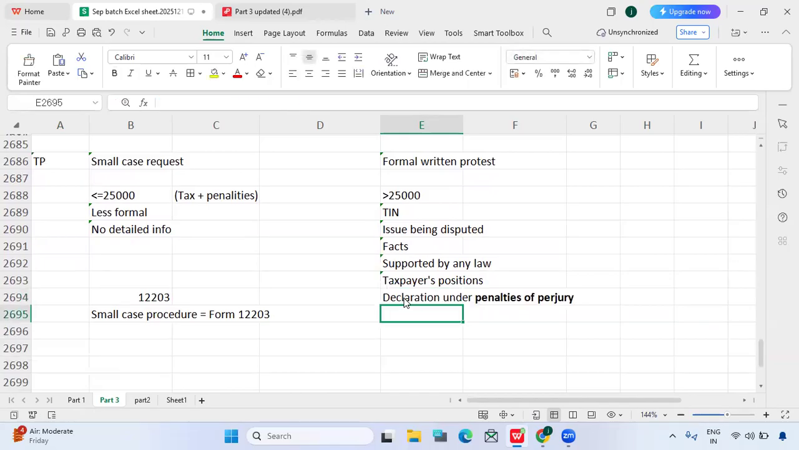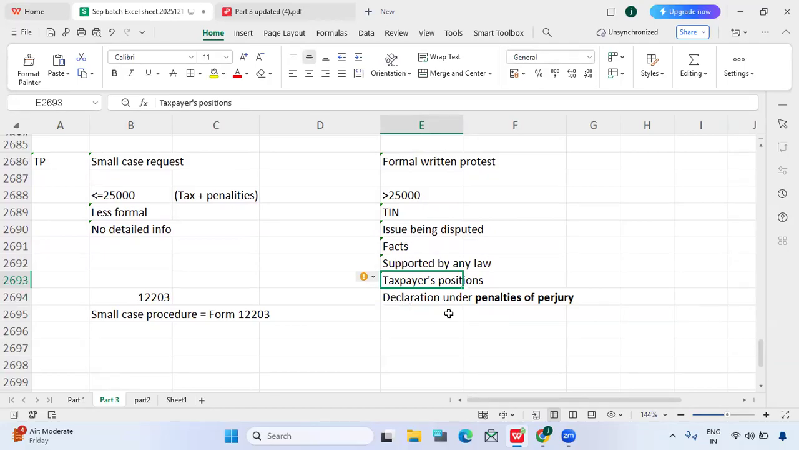which means that whatever facts and circumstances and documents we are stating should be as per their best knowledge. If they are trying to make any kind of fraud, then they need to pay penalties. So for that, this declaration statement is there. If the taxpayer himself signs, he will be the responsible person.